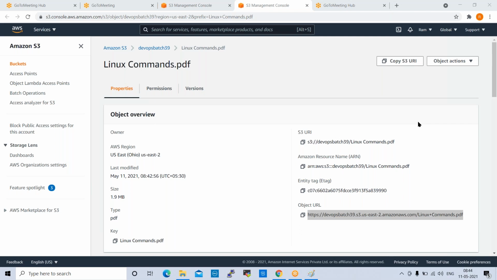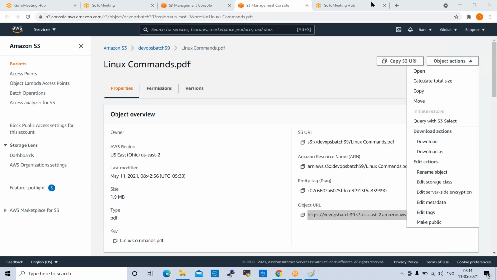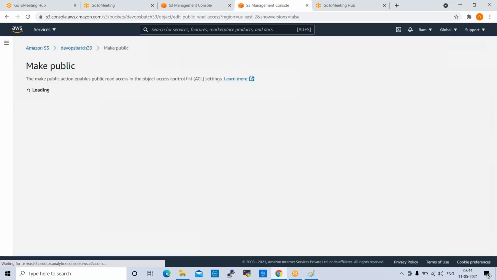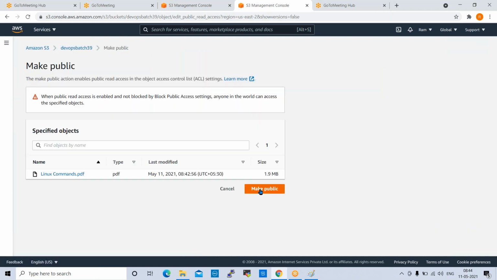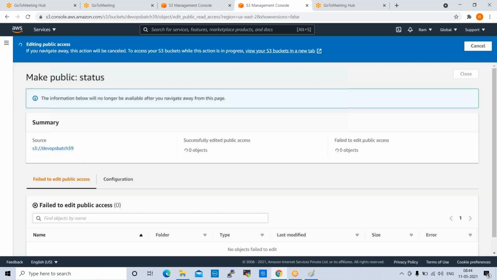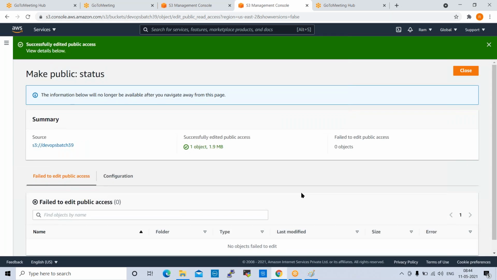Fine. So here we need to enable public access. Then only you will be able to access. Okay. So go to object actions. Click on make public. Fine. Now we can refresh and you can access that. Can you try now?